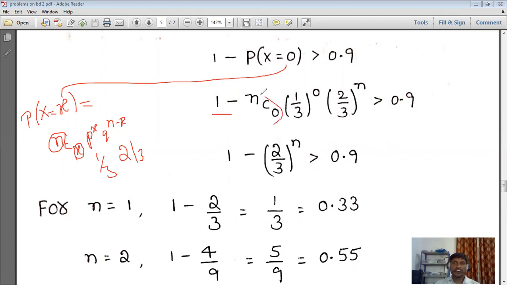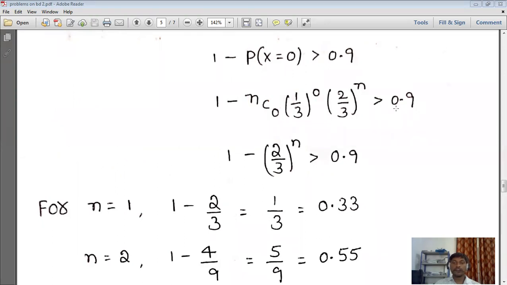Now nC0 is nothing but 1, and anything power 0 is also 1, so 1 into 1 into 2 by 3 whole power n. So simply what we wrote here is 1 minus 2 by 3 whole power n is greater than 0.9. Now we require the value of n, so we are going to calculate the n value. How will we get that n value? By substituting different values, and along with that this condition must be satisfied. It means at which value of n this condition is satisfied, that is the only value of n we will choose here.